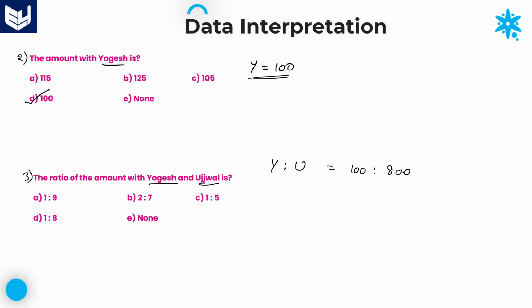Now we need to calculate the ratio between these two. Here 2 zeros get cancelled. Therefore the required ratio of Yogesh's amount and Ujjwal's amount is 1:8. Once look at the options. Among the options, option D is the right answer for this question. Option D.